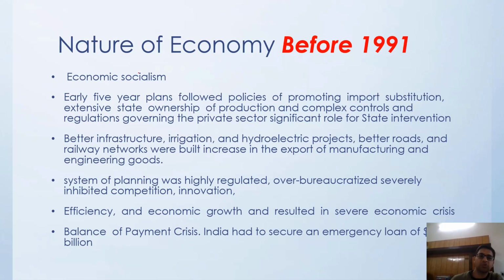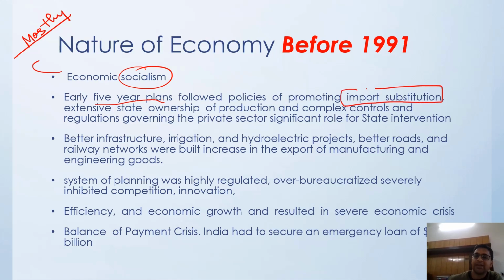Obviously there was economic socialism. Mostly, not everything, but most things were under government control. 5-year plans were made in such a way that we focus on import substitution, like what we can make in our India, so that we do not have to import things from outside. State ownership is the main thing.